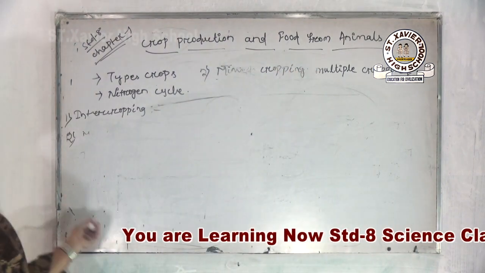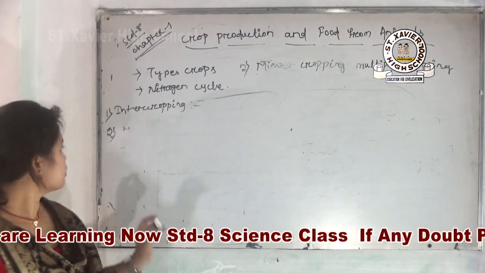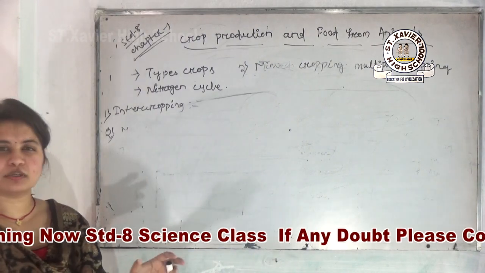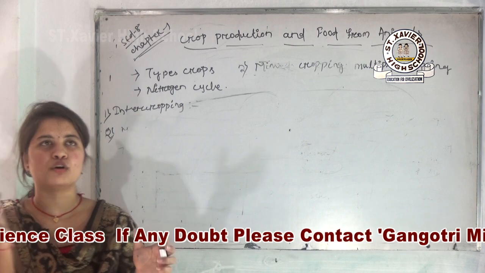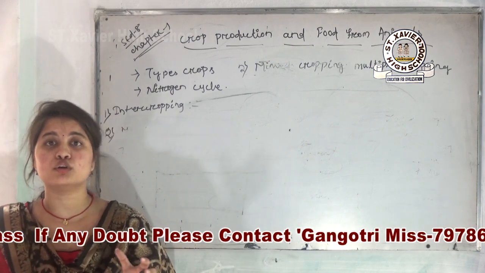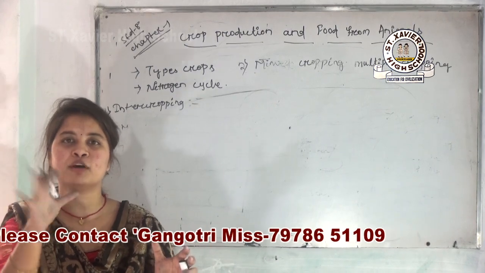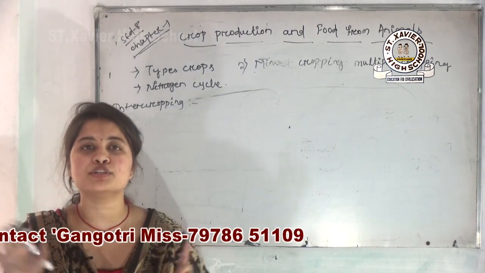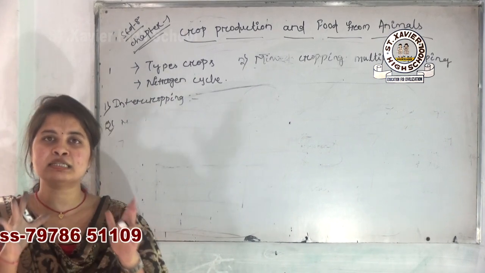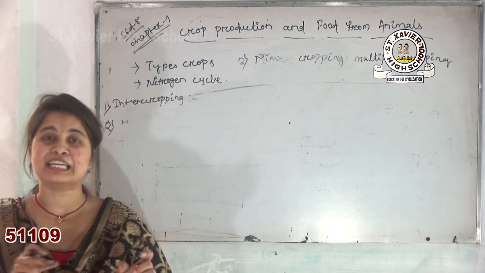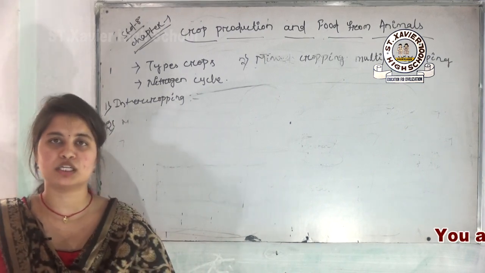So first of all, what do you mean by your intercropping? The meaning of intercropping: another types of vegetables, another types of foods are also cultivated in between your two seasons, that is in between your kharif crop and rabi crop. That type of crop is known as your intercropping. In a single sentence, the types of crop which are cultivated in between your rabi crop and kharif crop are known as intercropping.